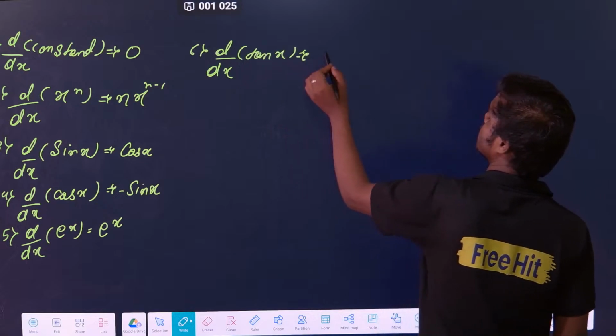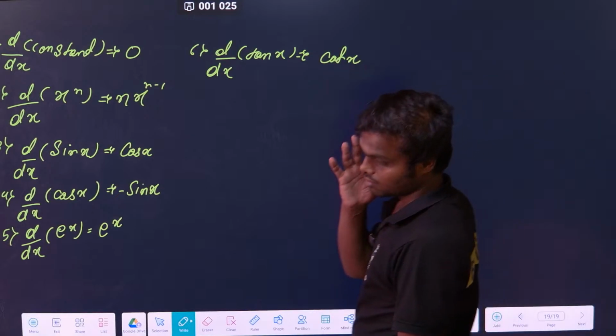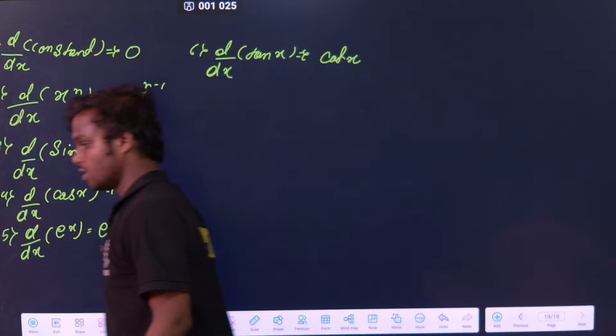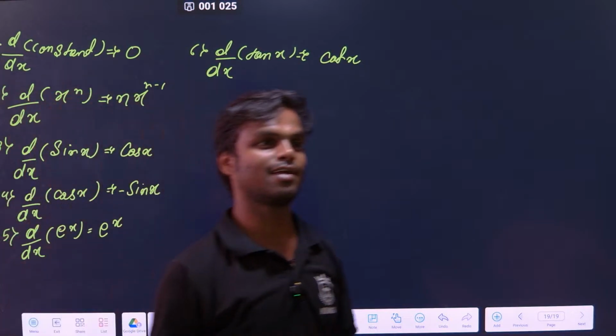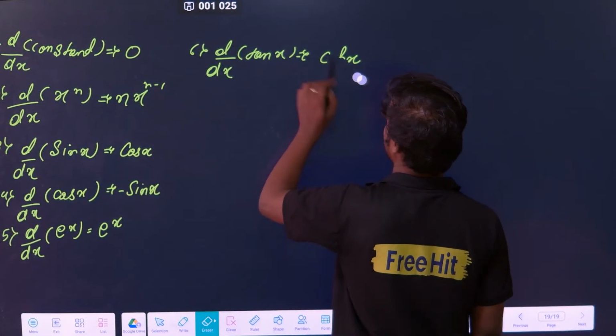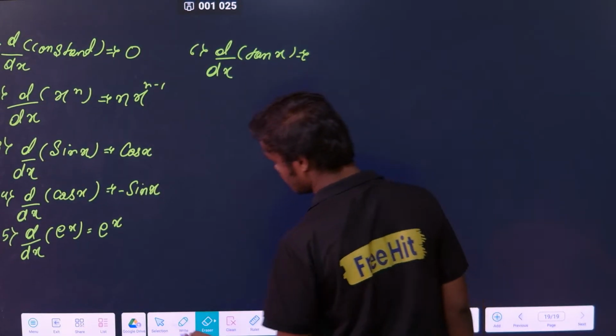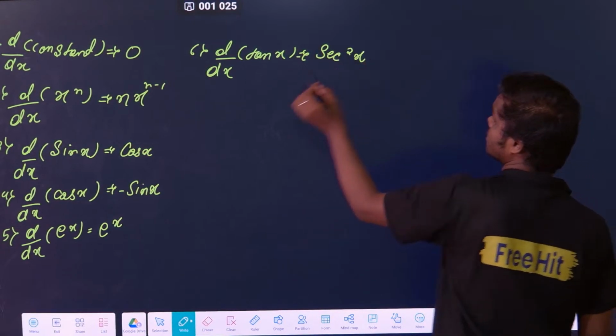Is it cot x? No. Differentiation of tan x is sec square x.